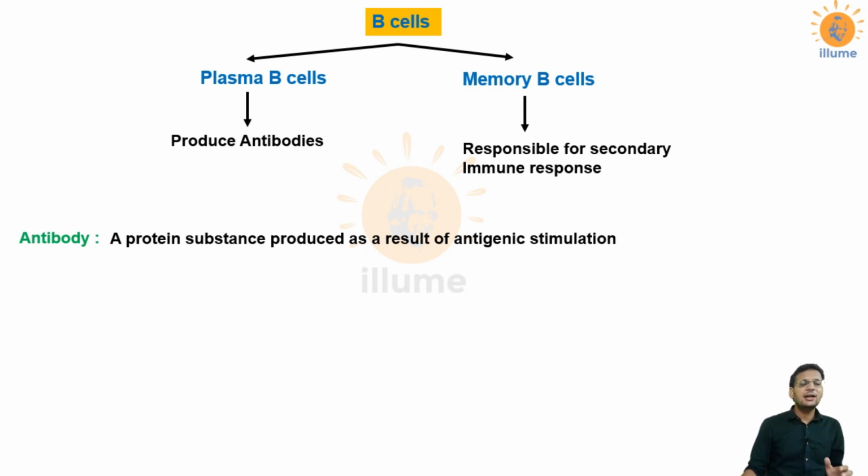Now there is a word called antibody. What is an antibody? It is a protein substance which is produced against an antigen. Whenever a foreign antigen enters your body, your plasma B cells would produce certain glycoproteins called antibodies, which would then interact with those antigens.